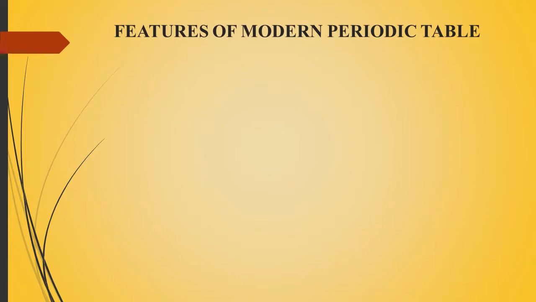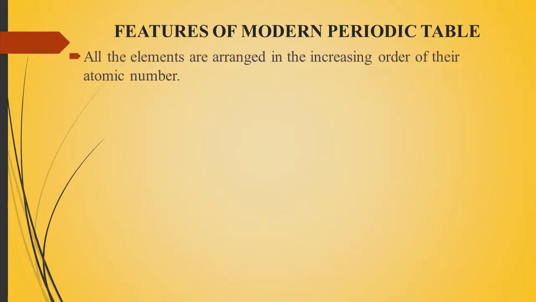Now let us see the features of the modern periodic table. We have seen that Mendeleev's periodic table had many features but also limitations, which is why it failed. The modern periodic table has features and advantages. First, elements are arranged in the increasing order of their atomic number.